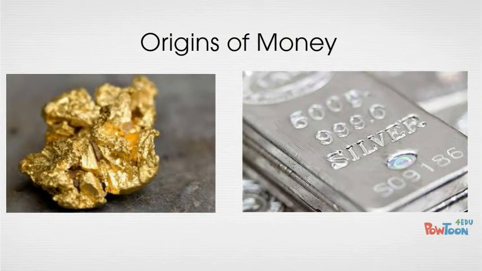The origins of money. The first ever form of currency was gold and silver. It began with these because they were relatively limited in supply and were in constant demand by the wealthy. Some of the key features were that they were divisible into extremely small units, they were easily recognized, and were not easily worn out.